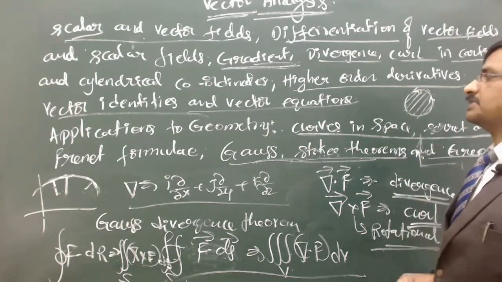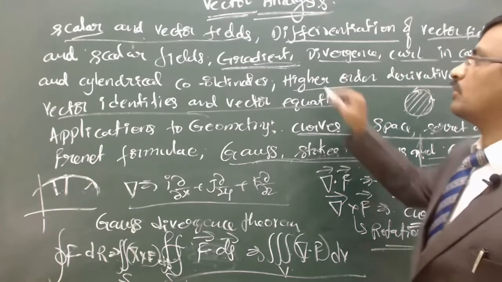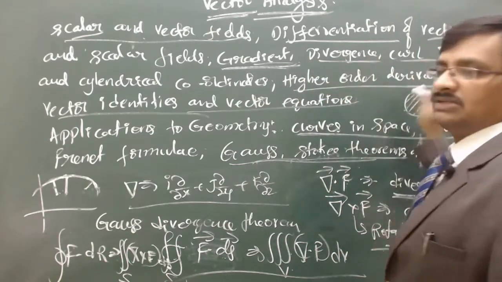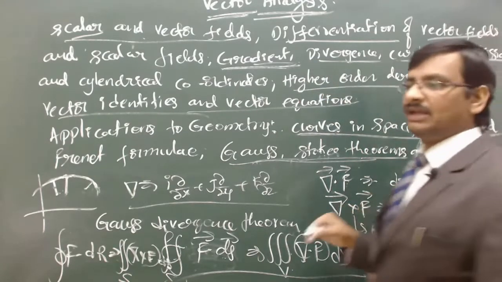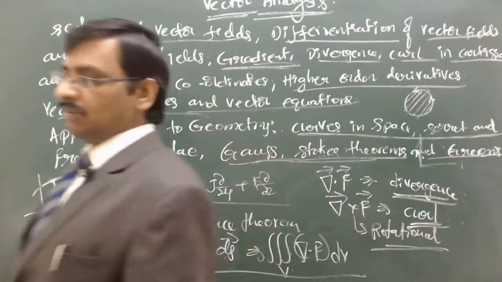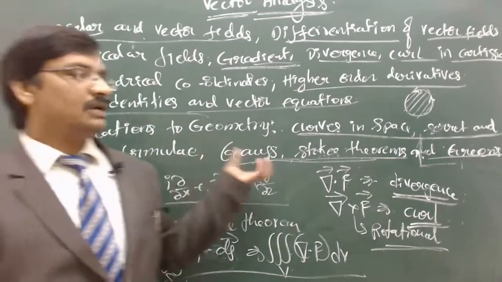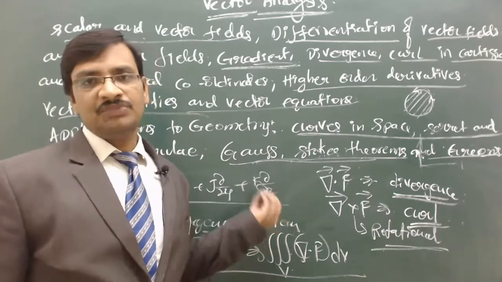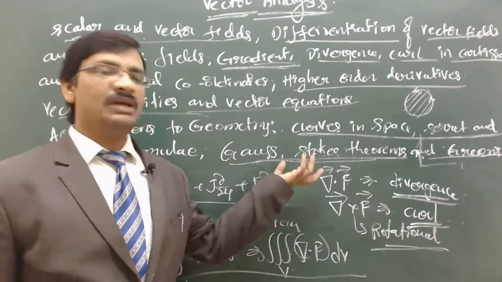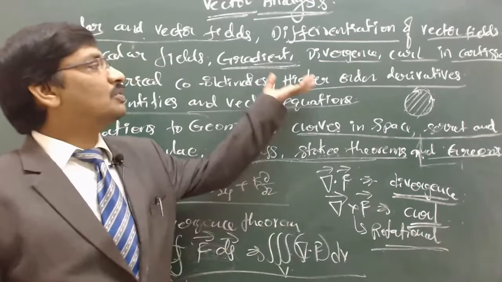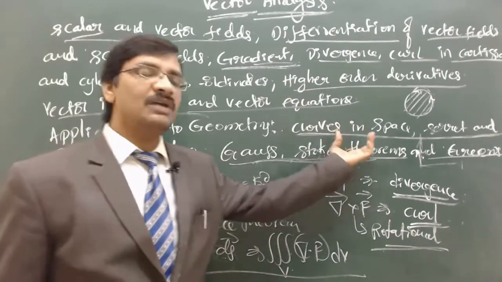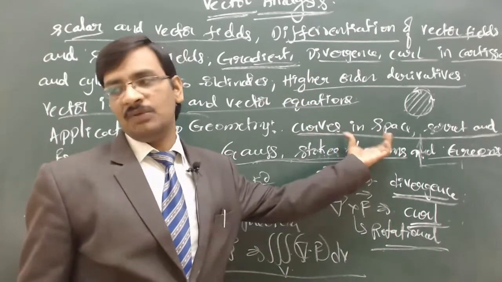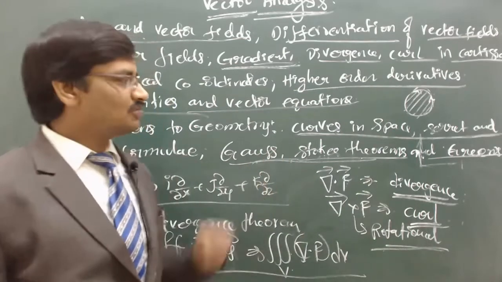These are the three sections where you can focus more. The vector identities were very rarely asked. But most of the times the questions are related to the Gauss divergence theorem or the Stokes theorem, sometimes rarely Green's theorem. And most of the times you can expect questions from curves in space and Serret and Frenet formulae. So these things you have to focus on more.